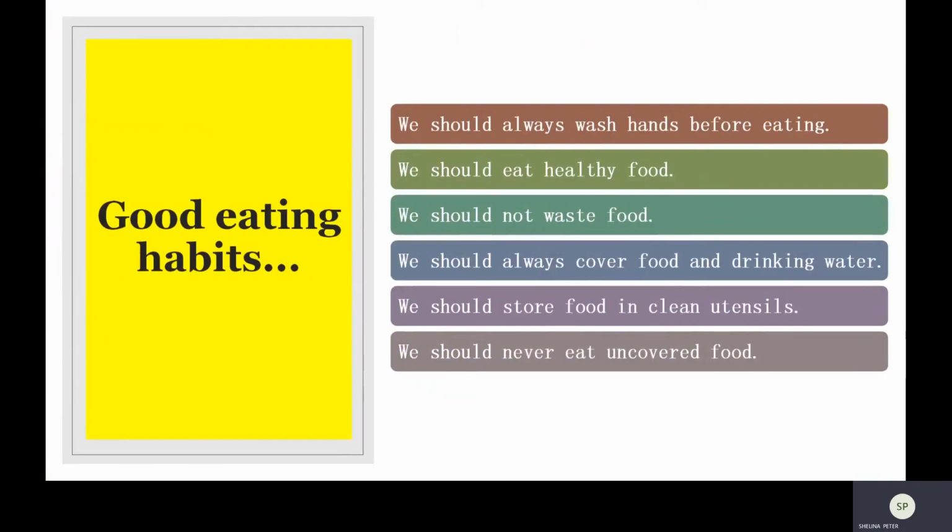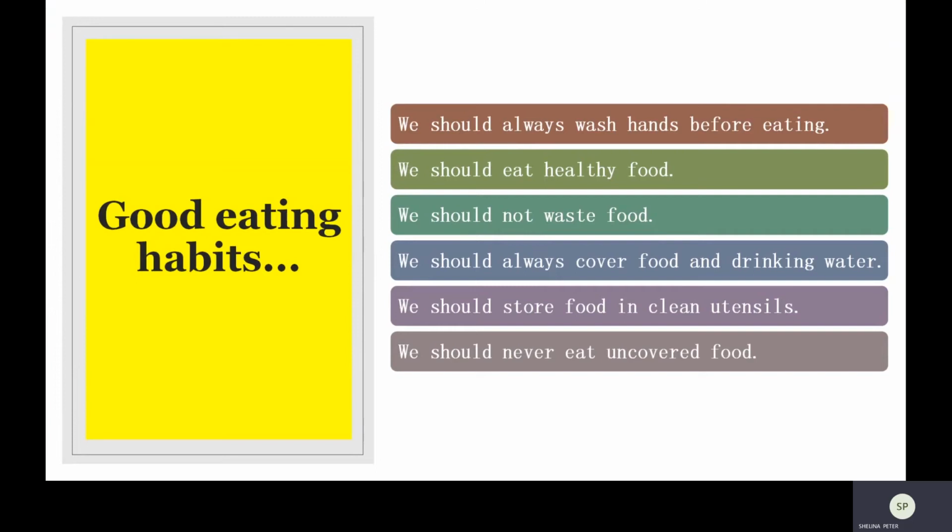Now let us learn some good eating habits. First one is we should always wash hands before eating. If you are always washing your hands before and after eating, then very good. You are following good eating habits.